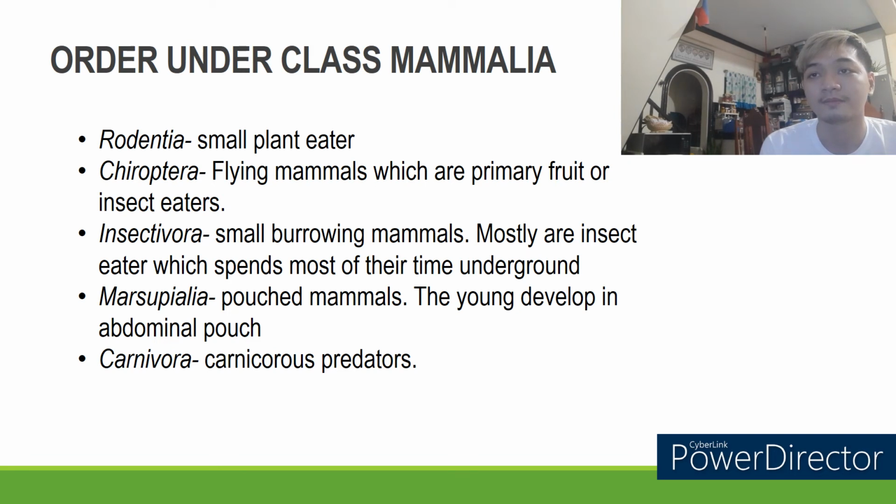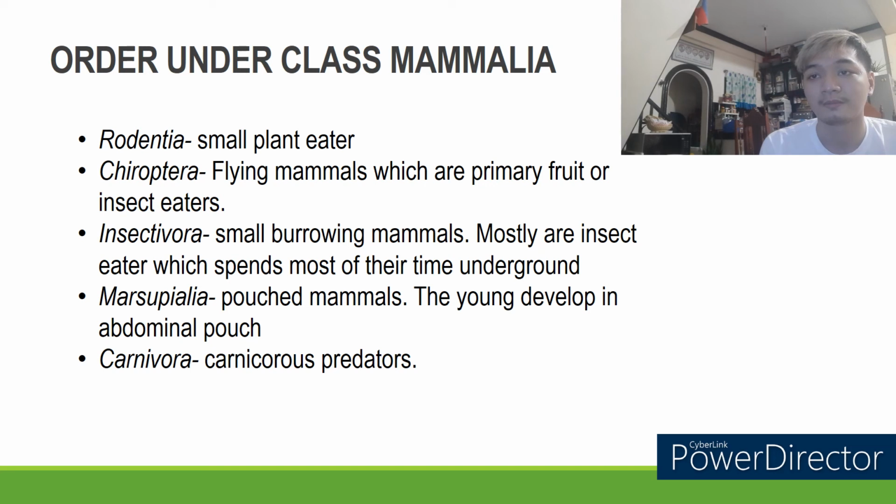Insectivora, small burrowing mammals, mostly insect eaters which spend most of their time underground, like shrews and hedgehog. Marsupialia, pouched mammals. The young develop in an abdominal pouch, like wombats and macropods.